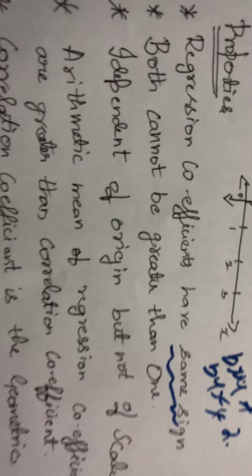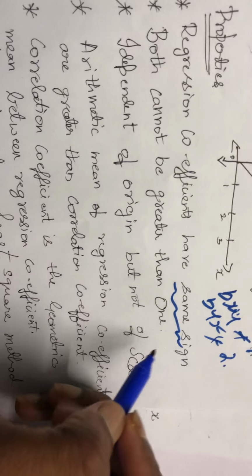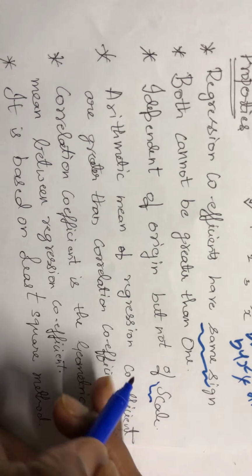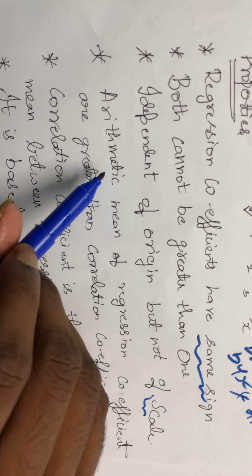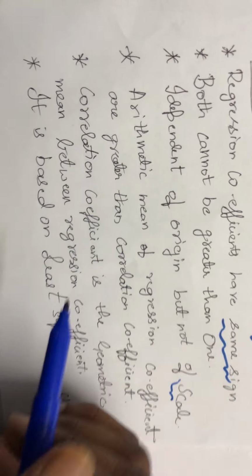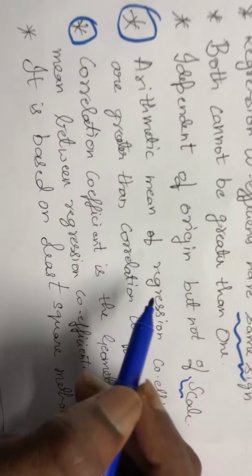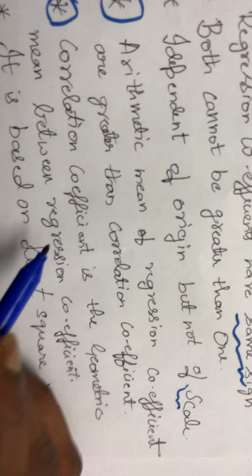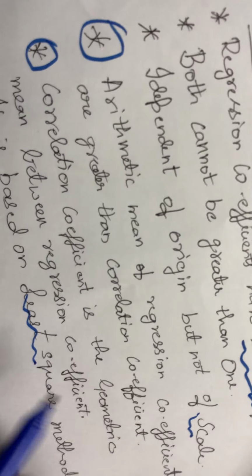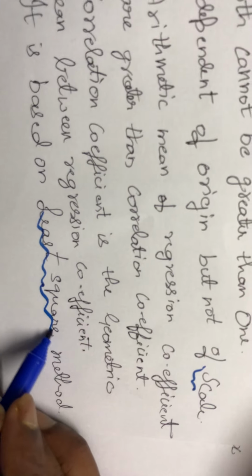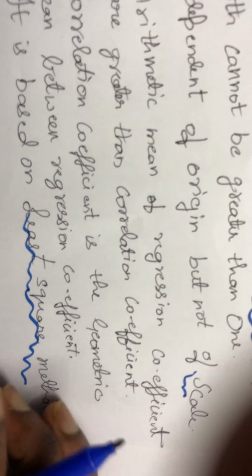They are independent of origin, but they are dependent on scale. This we already discussed. Then a very important point which you should know, these two points, very important, we will discuss. And it is based on the least square method. Regression analysis is completely based on the least square method. What is the second property all about? Let me explain it.